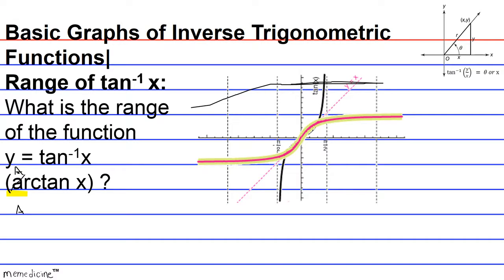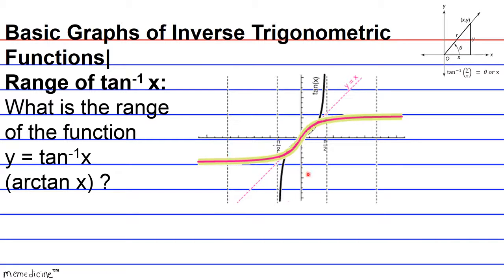Try to imagine this as best you can, okay? And the problem here is that this wouldn't be a real function because the vertical line would cross the capital arctan function at several places. So it wouldn't even be a legit function that we could have a discussion about, okay?